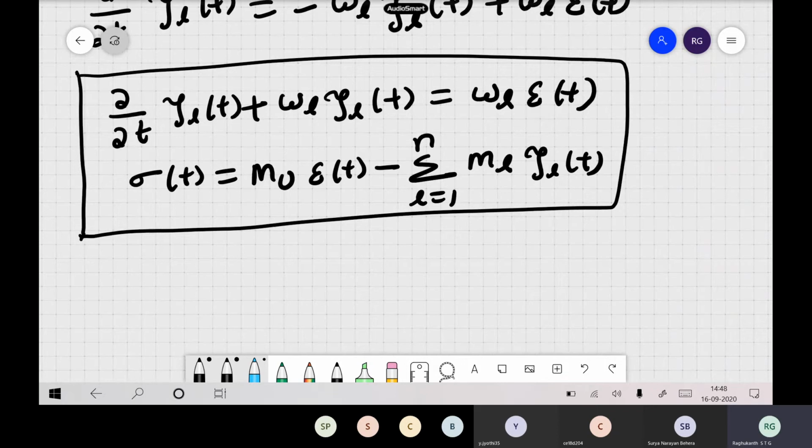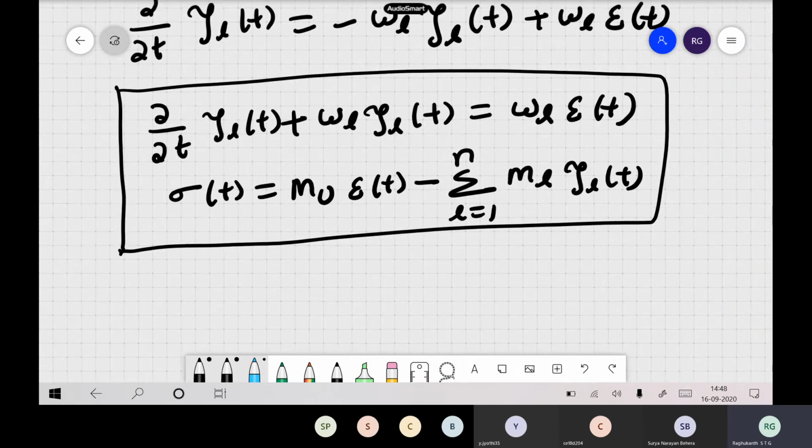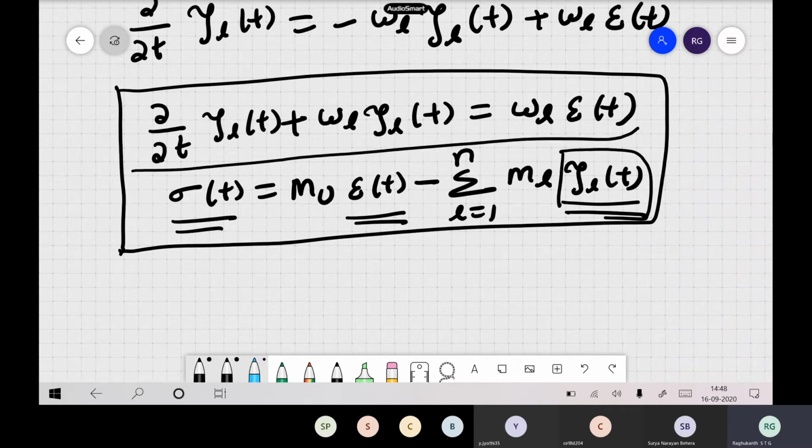Now what is this? This is a basic expression which relates stress with strain. If I know strain at a particular point, I can find out stress at that point. For that I require this anelastic function. How do I find this anelastic function? You have to solve this ordinary differential equation.